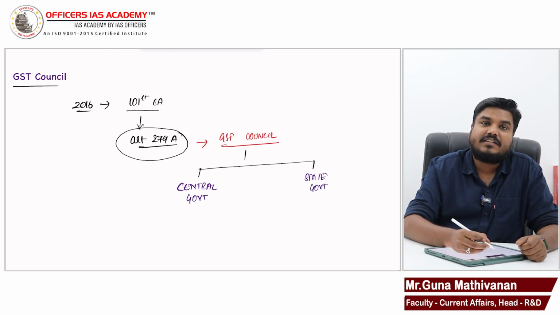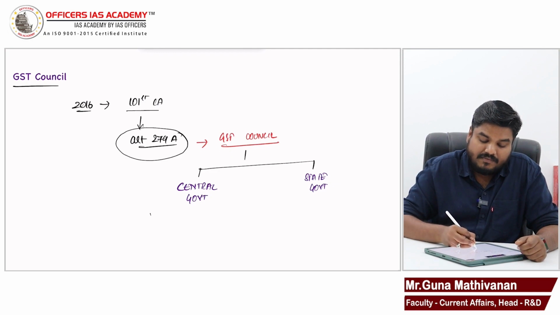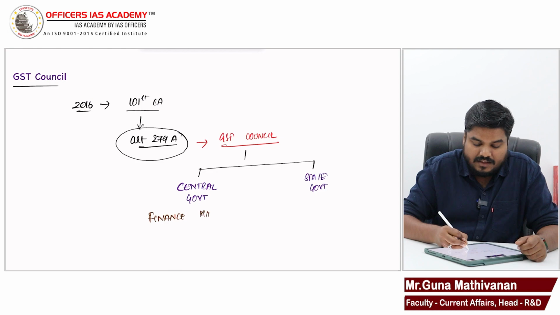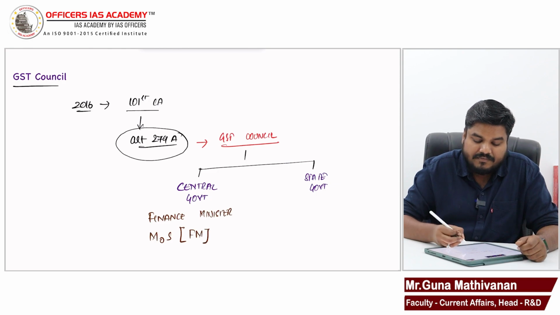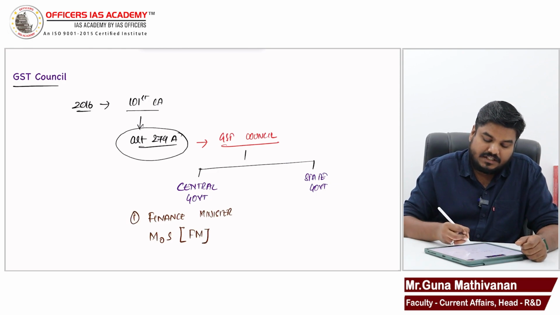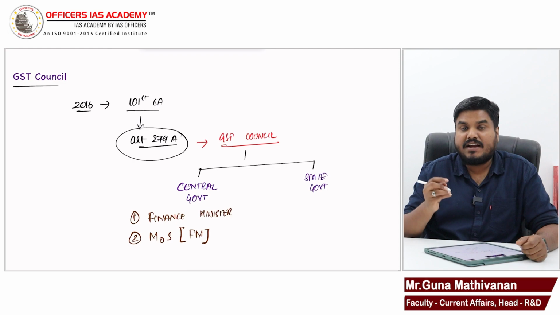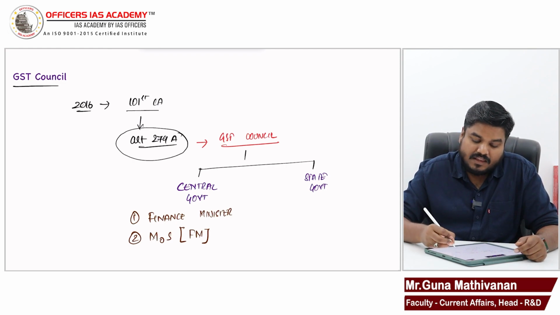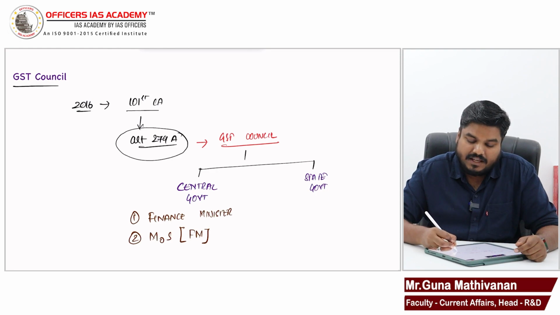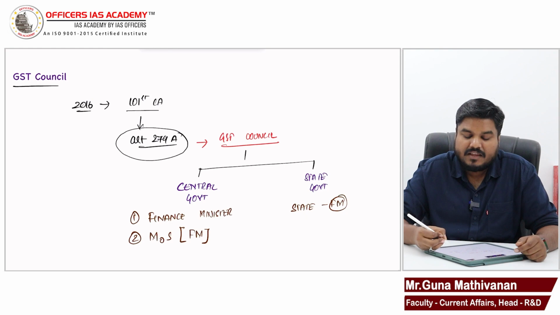Central government will be represented by the finance minister as well as the Minister of State under Finance Ministry. The state governments will be represented by the state finance ministers.